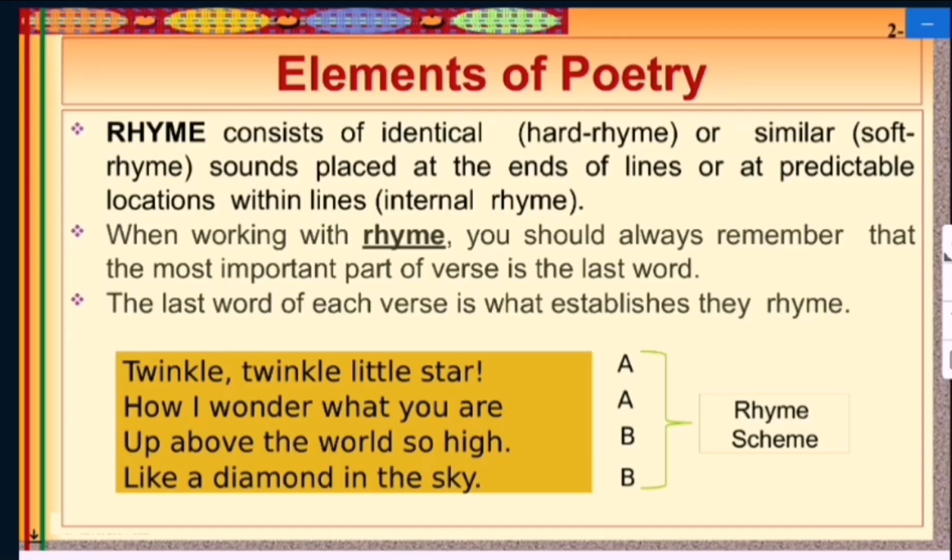Like: Twinkle, twinkle, little star, how I wonder what you are, up above the world so high, like a diamond in the sky. The rhyme scheme is A B B: star, are; high, sky.